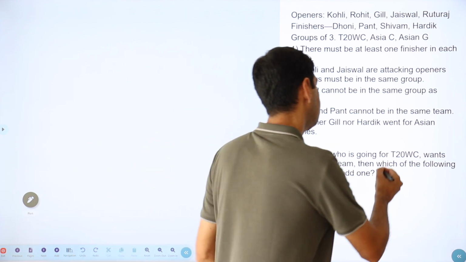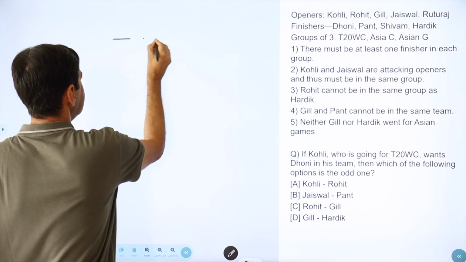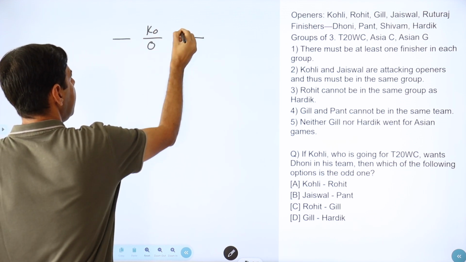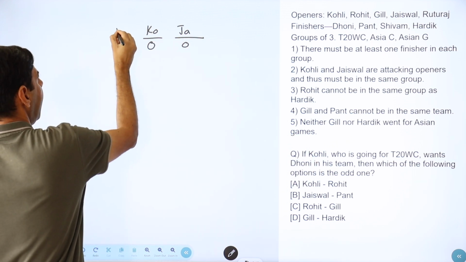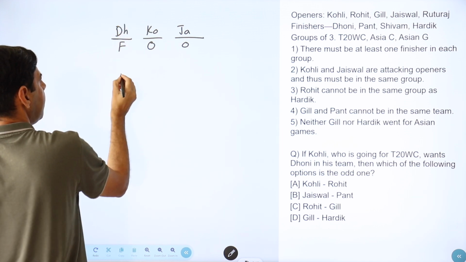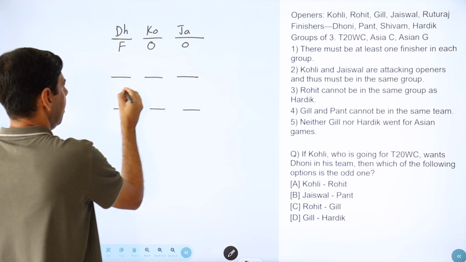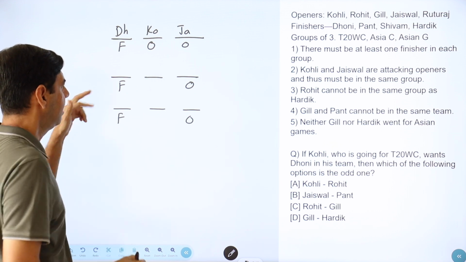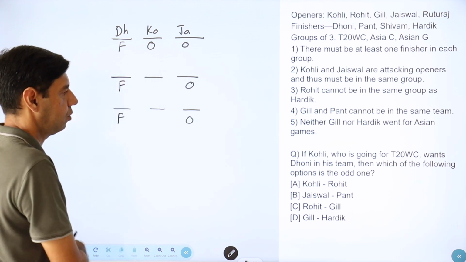If Kohli, who is going for T20, wants Dhoni in his team, this seems again an easy one, because with Kohli you have quite a few conditions. With Kohli you need Jaiswal as an opener, and now this question says Dhoni has to be with Kohli. So Dhoni is the finisher. So this is the team with 2 openers and 1 finisher. And there would be 2 more teams left. I'll just mark 1 finisher, 1 opener. In one of them there will be 2 finishers, in one of them there will be 2 openers. I do not know which one.